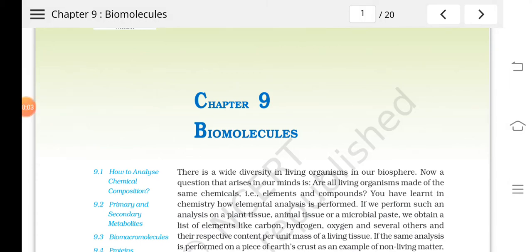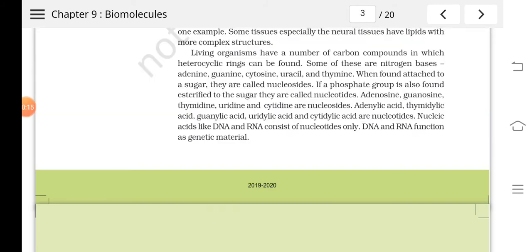We were studying chapter 9, biomolecules, and we have already studied amino acids and proteins. So today I will explain the nucleic acids and their monomers.